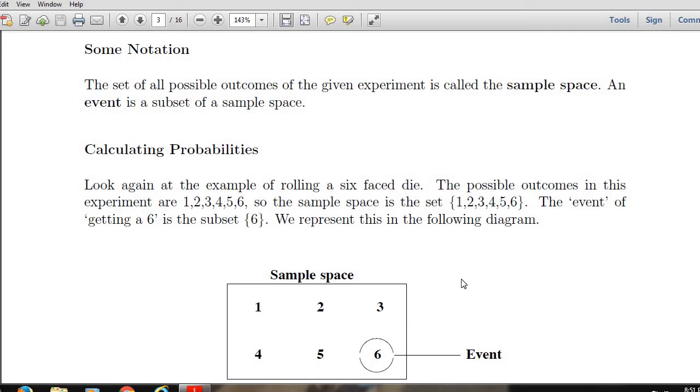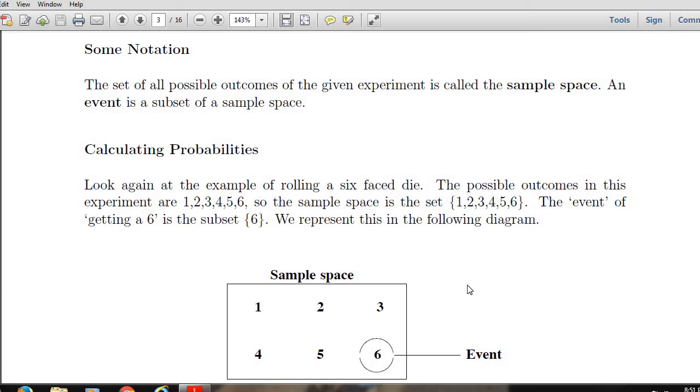An experiment is called a random experiment if all possible outcomes are known in advance, but we cannot predict it. For example, if we throw a die, then possible outcomes are what? 1, 2, 3, 4, 5, and 6. We know it, but we cannot predict actually what result we will get. Therefore, throwing a die is an example of random experiment. Similarly, tossing a coin is also an example of random experiment.